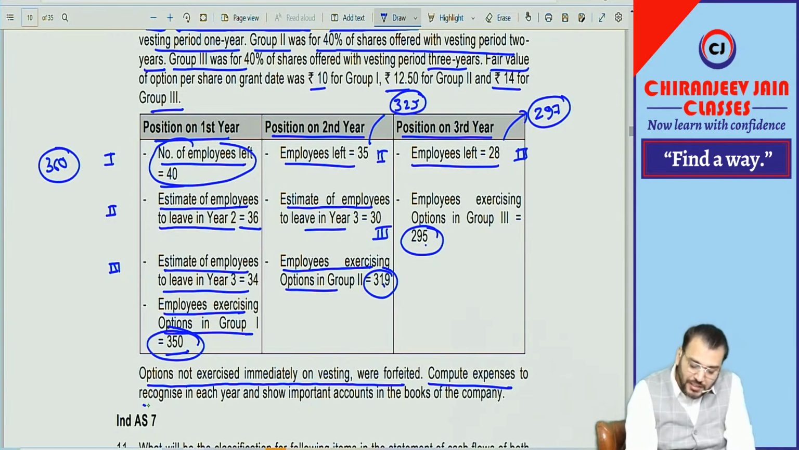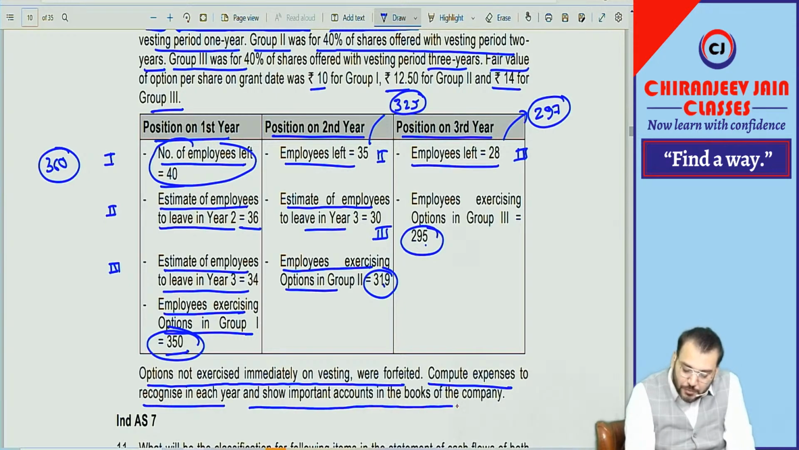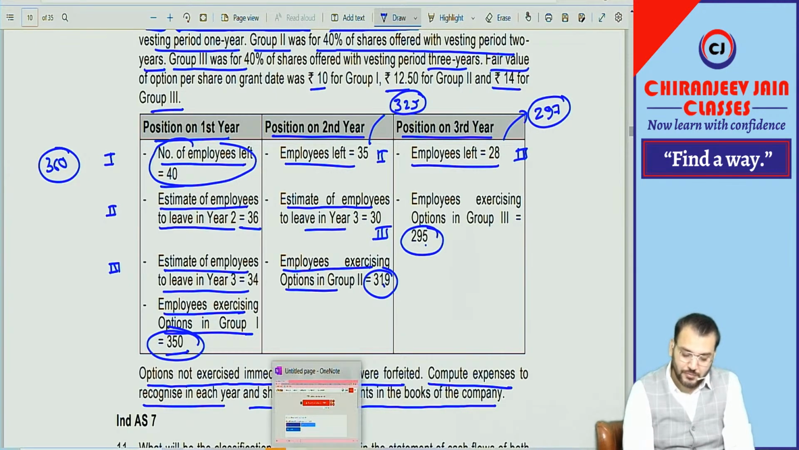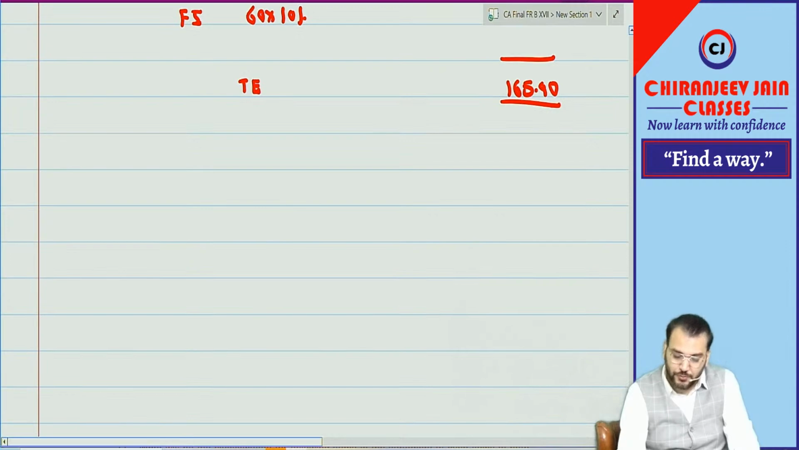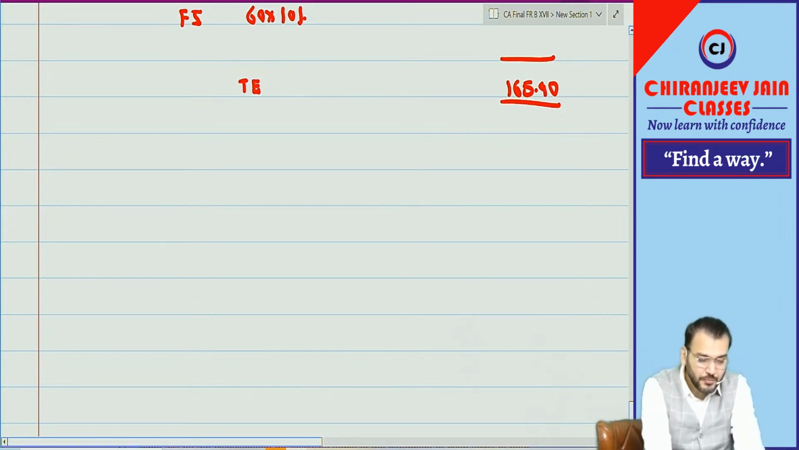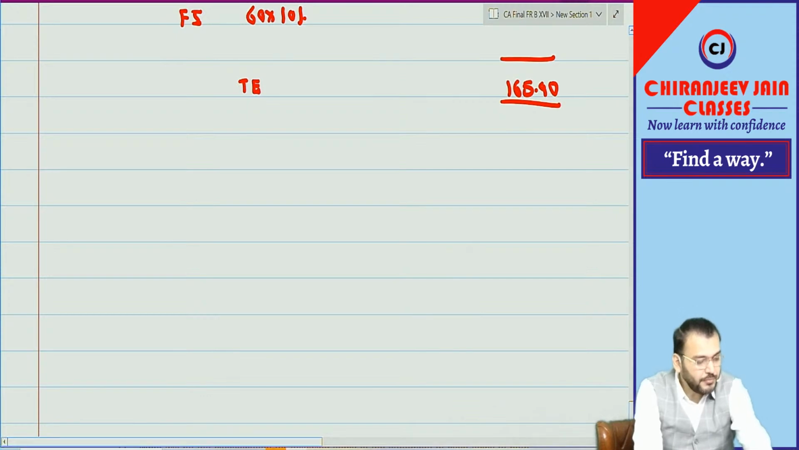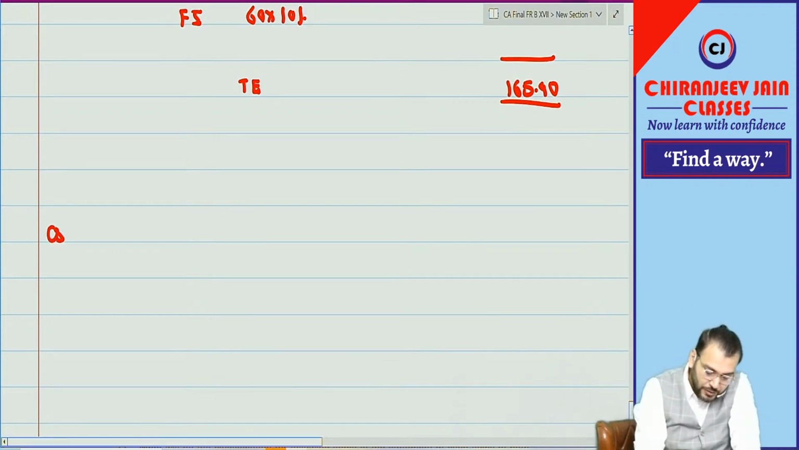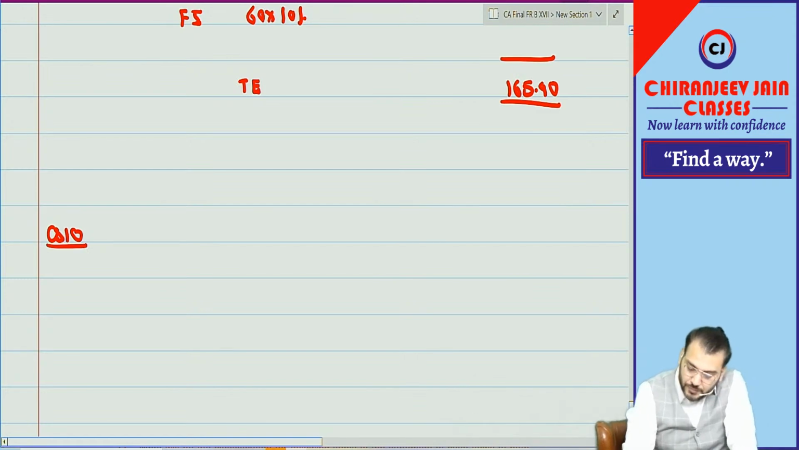Compute the expense to be recognized in each year, in the books of the company. This is an important question. Can we do it fast? If you can help me. So we are doing question number 10.